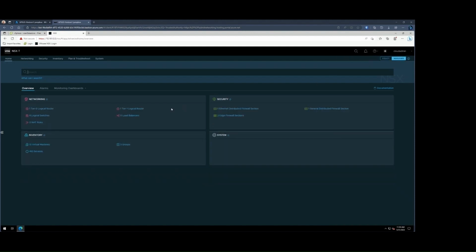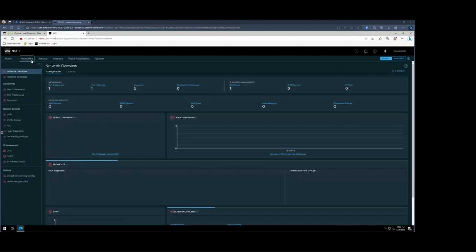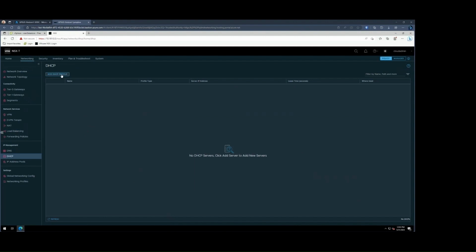Navigate to the networking tab at the very top. And on the bottom left, we're going to click on DHCP and then add new profile. Go ahead and give it a name that makes sense to you and your organization and a virtual IP address that you'd like the DHCP server to be. Just make sure it conforms to your organizational standards that you have in place.